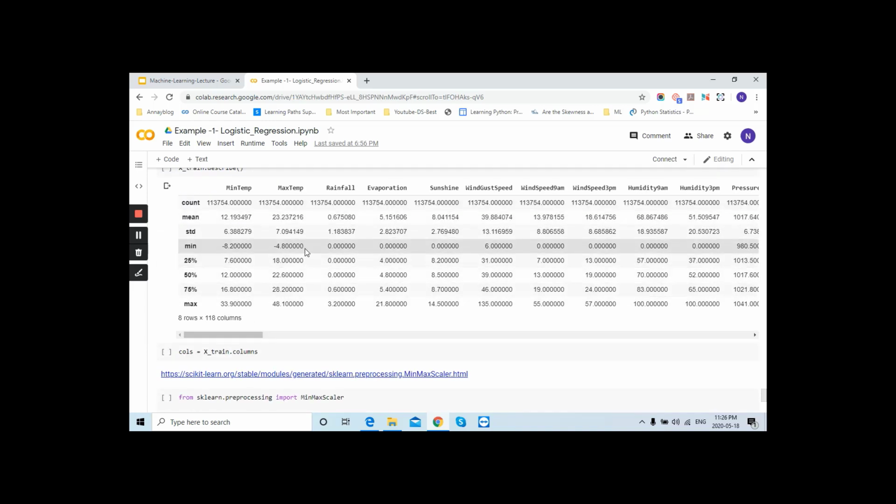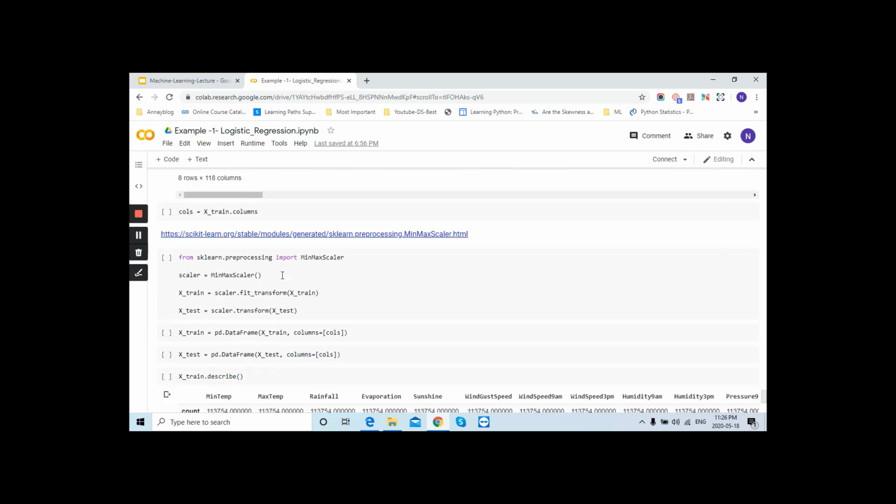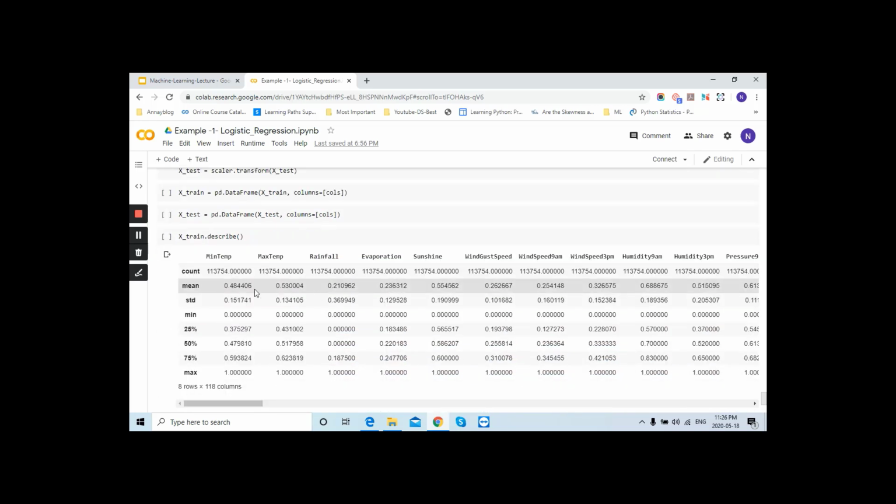Now we were performing some feature scaling and calculating the data. We will now handle the outliers using the min-max scaler. If you don't have much knowledge about it, I have given the link. You can go there and get the information about this, and we will check it now.